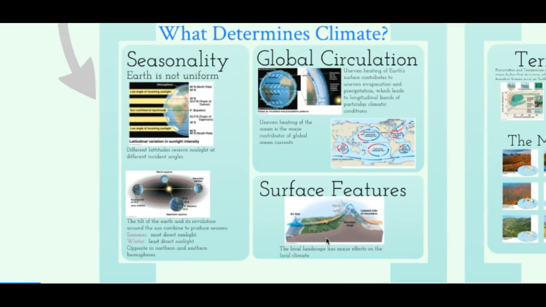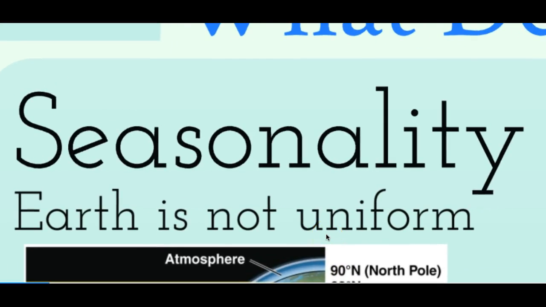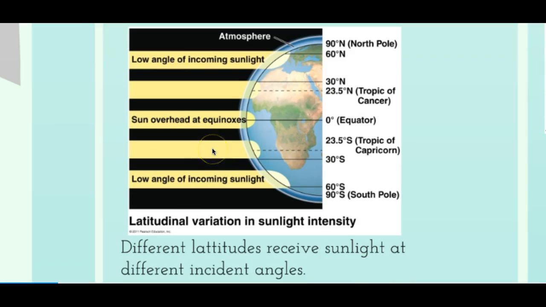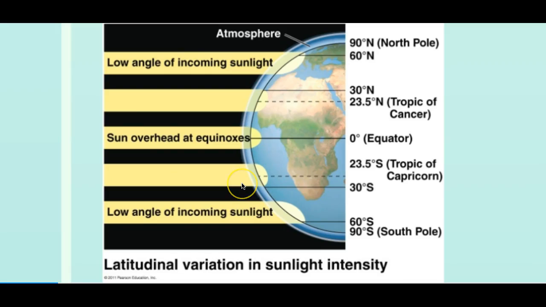So we'll start with seasonality. The seasons are formed because the Earth is not uniform. The Earth is not a perfect sphere, but it's kind of a spherical shape. There are different seasons because the Earth rotates around its axis, and the Earth also revolves around the Sun. At different times of the year, the Sun is overhead at different parts of the Earth, which allows a certain area of the Earth to be hotter than other areas at different seasons.